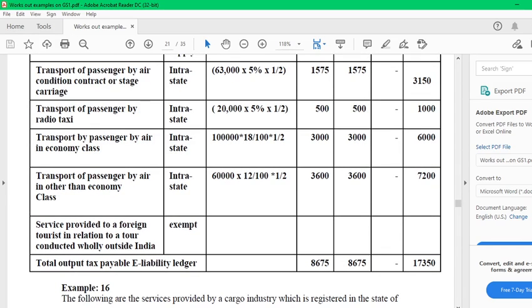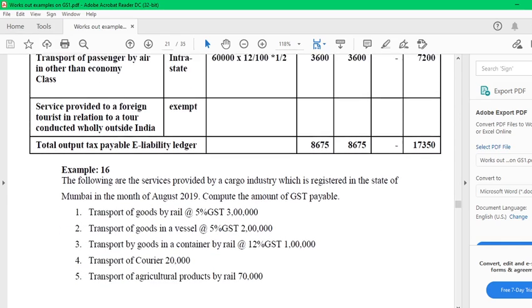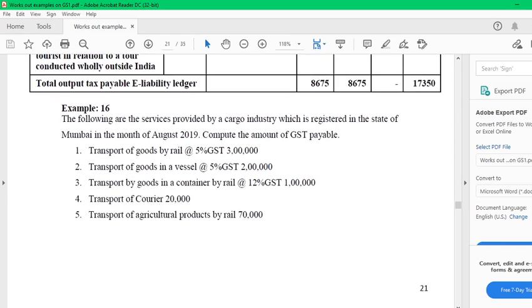However, service provided to a foreign tourist is exempt. Therefore, any services given to foreign missions are exempt from calculating GST. Similarly, the next question is, the following are the services provided by a cargo industry which is registered in the state of Mumbai. Compute GST. Transport of goods by rail, transport of goods in a vessel, transport of goods in a container, transport by courier, transport of agricultural products. Different rates are there.